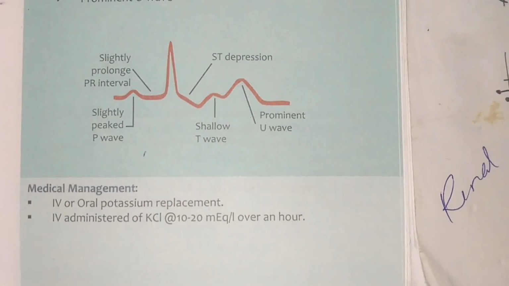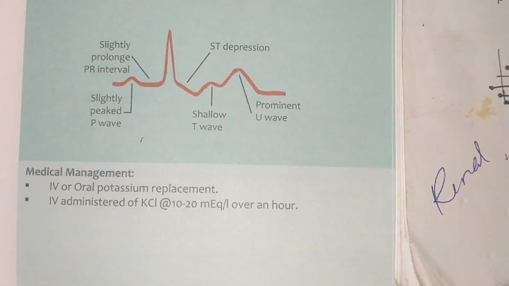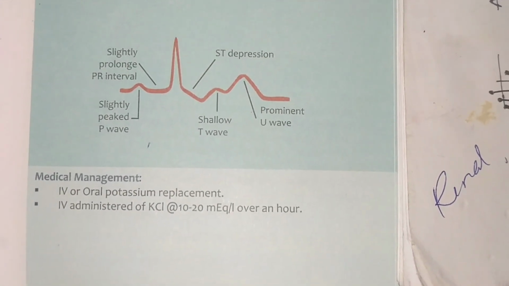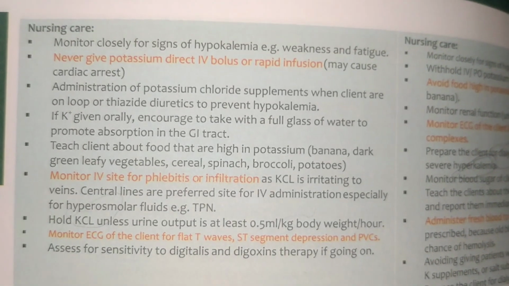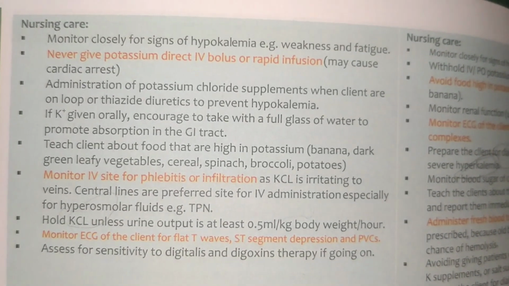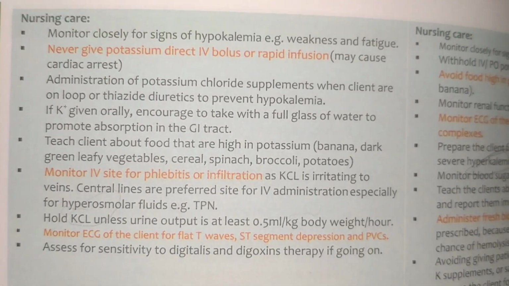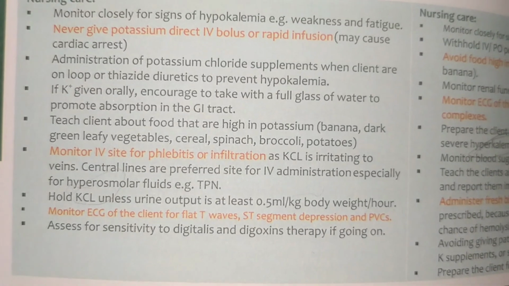The medical management we use here is IV or oral potassium replacement, and IV administration should be in a very diluted form. It may lead to sudden cardiac arrest and cardiac arrhythmia. Monitor closely for signs and symptoms of hypokalemia, weakness and fatigue. Never give potassium as a direct IV bolus. It may lead to cardiac arrest. Administer potassium chloride supplements when the client is on loop or thiazide diuretics to prevent hypokalemia.